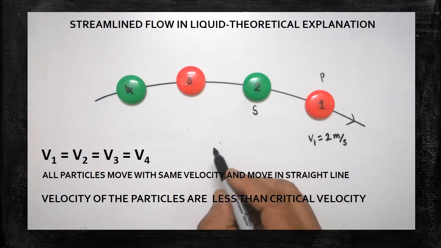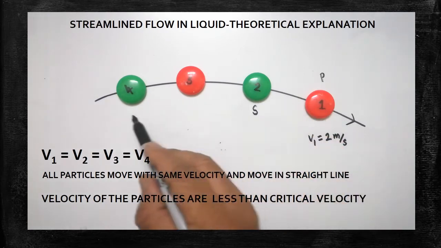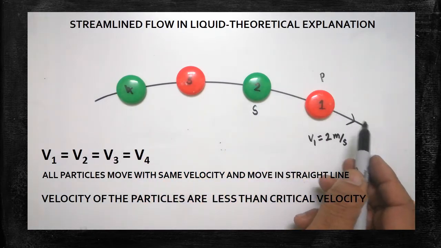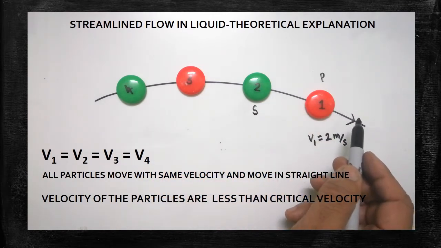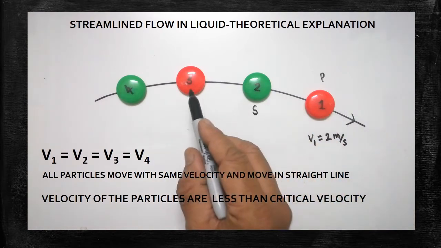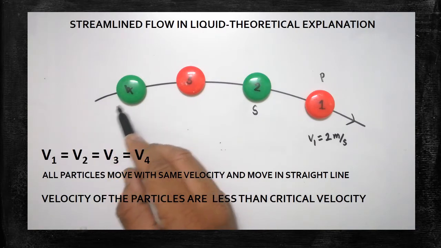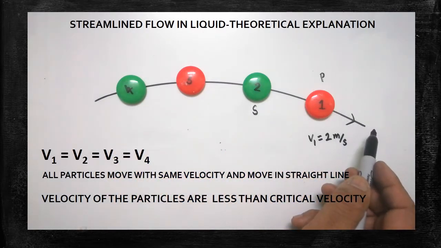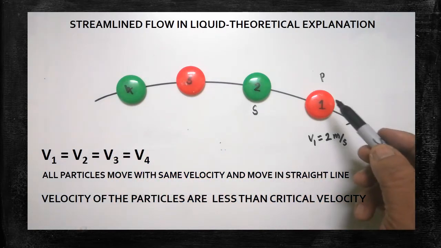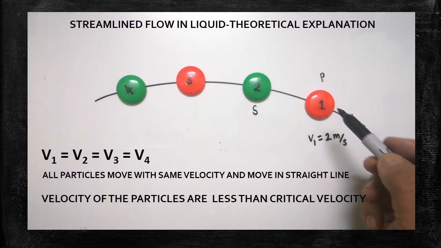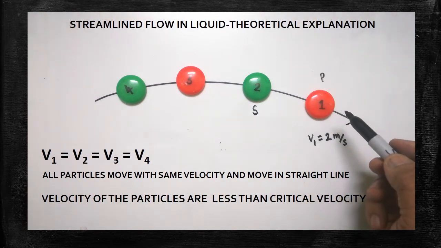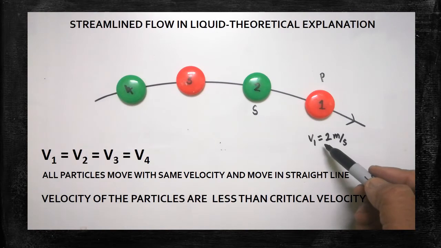Are you clear? Now when it moves, they have to move in a straight line. All the particles have to move in the same path. Only then the flow is called streamline flow. First particle, second particle, third particle, fourth particle, all have to follow the same path. Now look at the speed of the first particle.